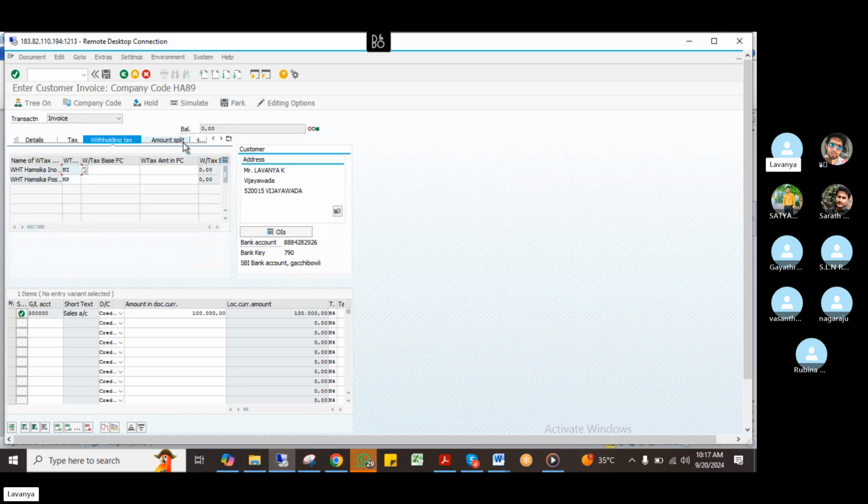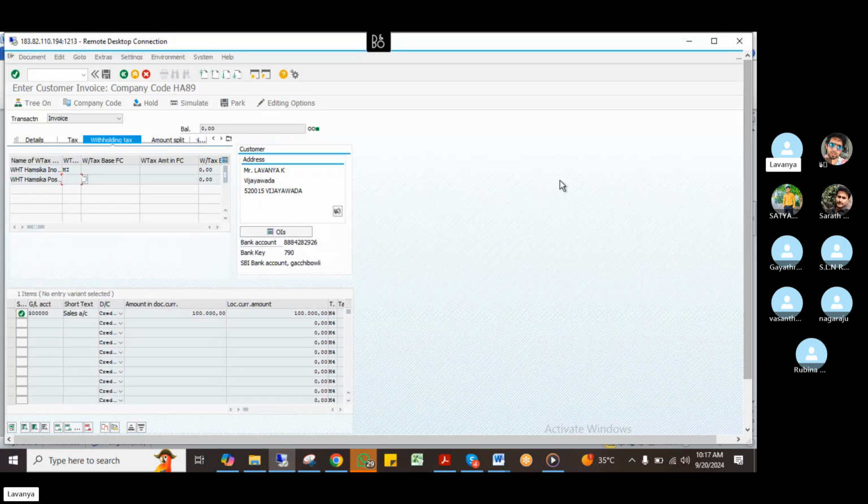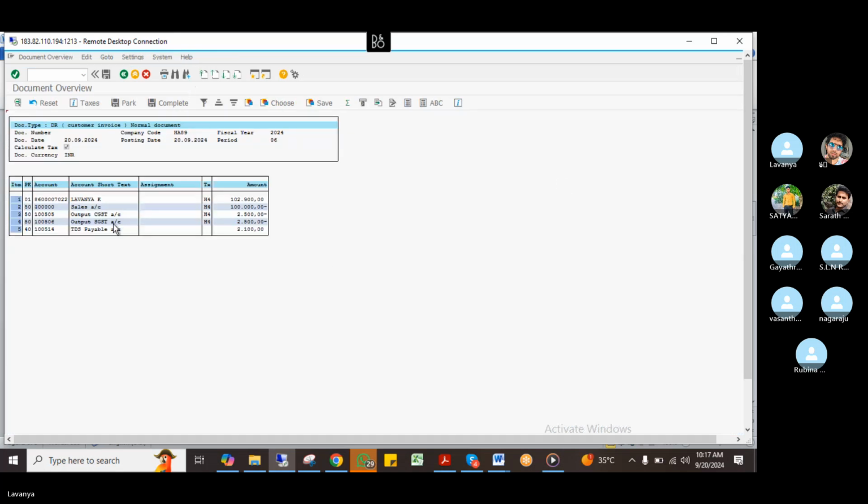Come to withholding tax. See, now it's coming. If I don't enter the amount on the base screen, it won't come. So just remove this HP and now simulate. When the tax category account is, just enter. Lavanya account debit, sales account, credit always, sales credit 50, right? And output tax also credit 50, and TDS payable is here. TDS payable for us is a current asset. That's why it is coming as a debit. Lavanya account. This is how the TDS will come in SAP.